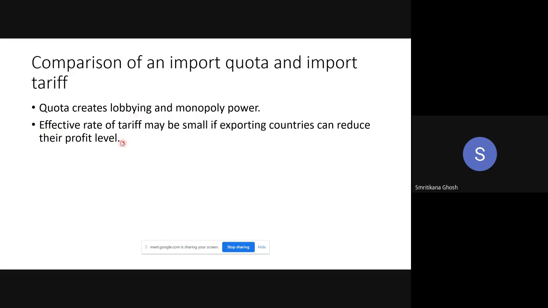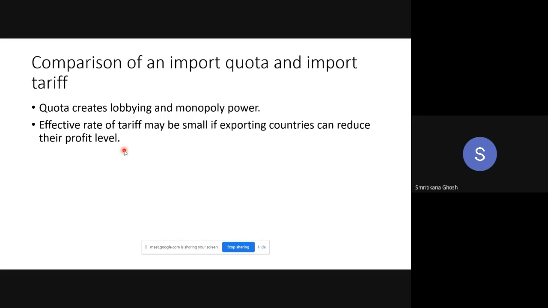An effective rate of tariff may be small if exporting countries can reduce their profit level. If you are importing, the foreign country is exporting. Now, if the exporting countries are thinking that, okay, I will reduce my profit level, so they are happy with the product with the reduction of price. They have already reduced their own price. That PW is already reduced by the foreign country. In that case, you are imposing the tariff.